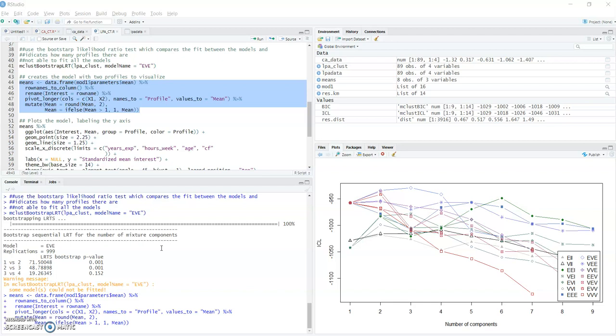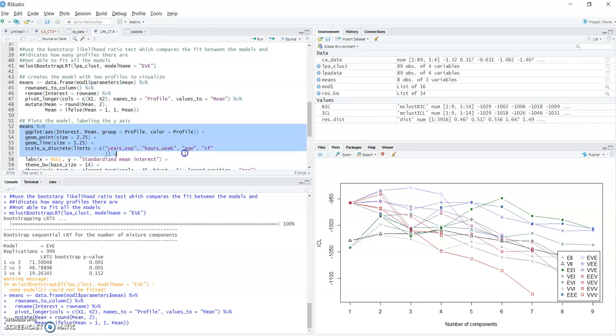So I'm not sure how long my camera went off, so I'm just going to go back and remind you that I ran a bootstrapping method on my model EVE. And now I am creating the model with two clusters to visualize. But you see here, in my output, it really told me that they should have three clusters. I don't really know what to think about that, but I am going to go ahead.